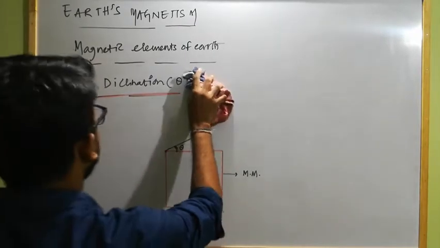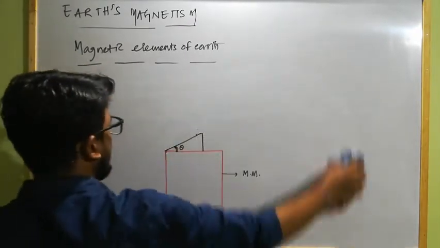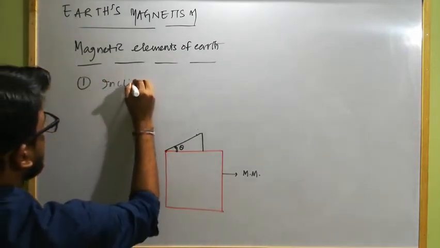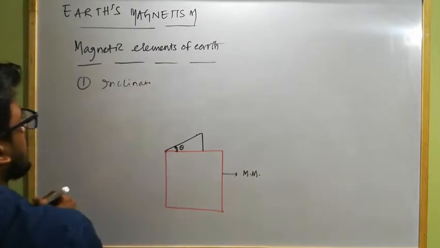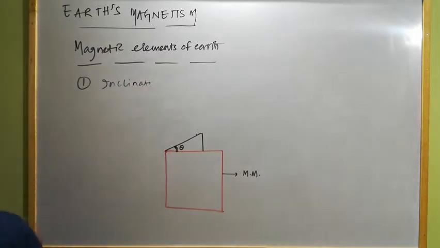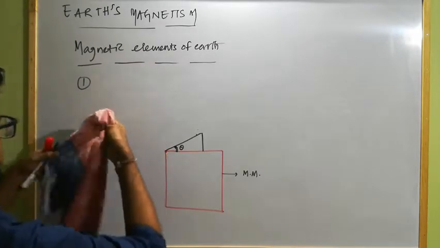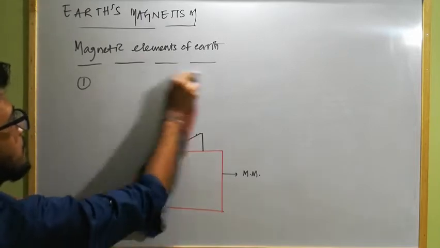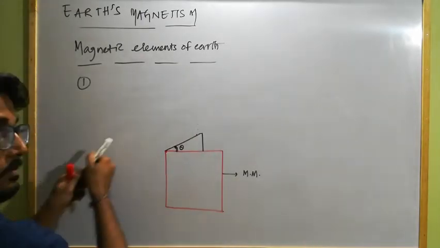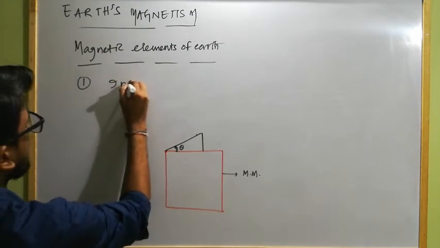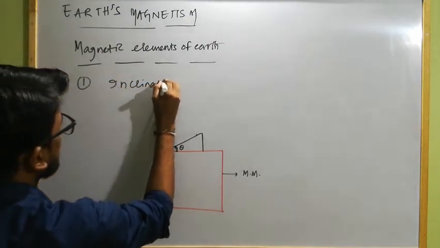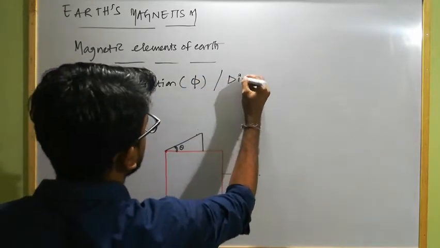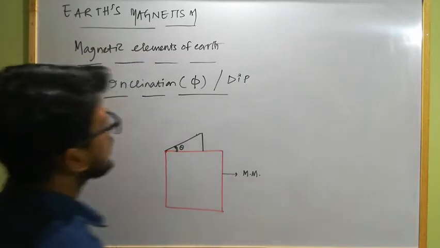So now we discuss inclination or angle of dip, denoted by phi, or this is known as dip. What is inclination or dip?